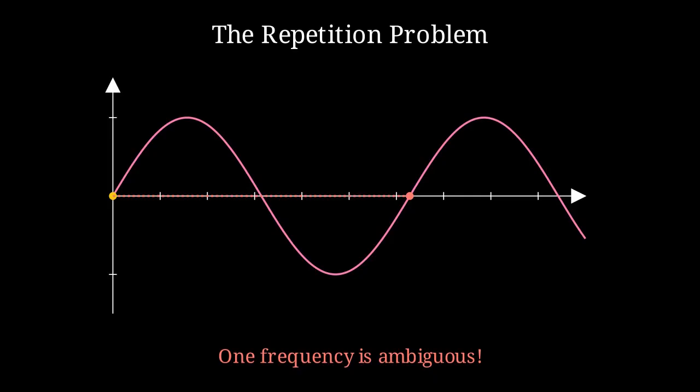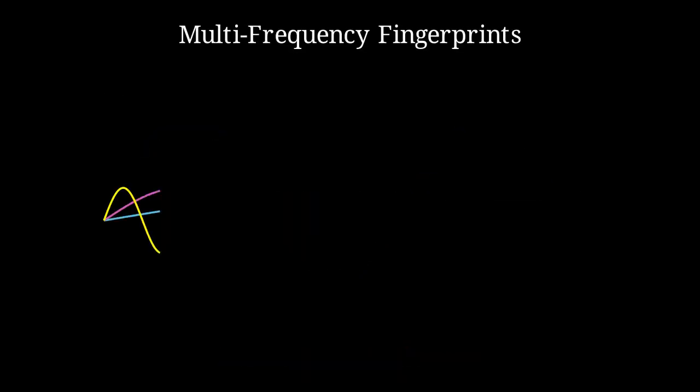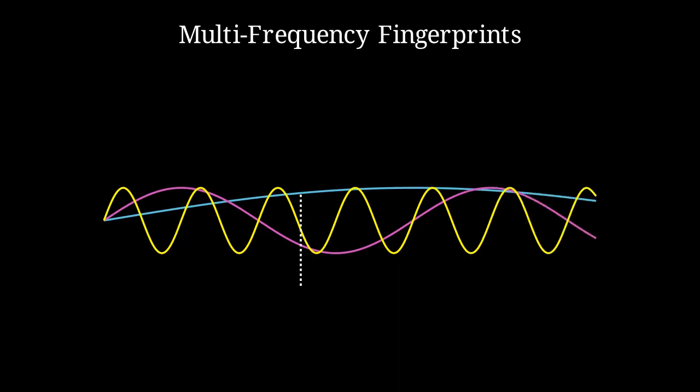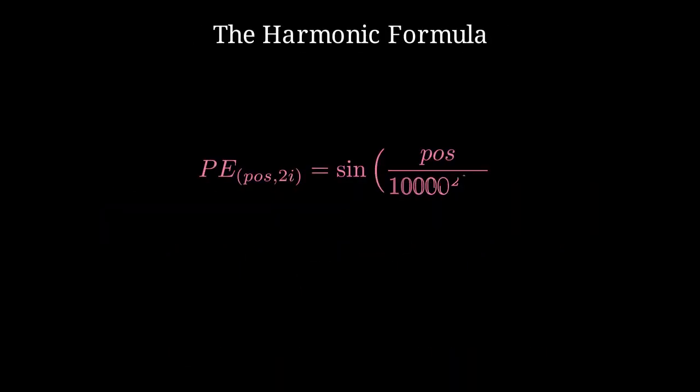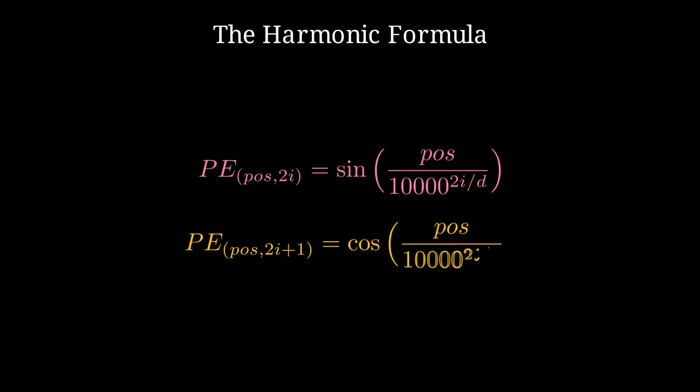To create a truly unique identity, we need something more complex than one simple oscillation. By layering multiple frequencies together, we create a high-dimensional fingerprint. This combination ensures that every step along the sequence has a one-of-a-kind signature that can be reliably decoded by the attention mechanism. The specific formula uses alternating sine and cosine functions across different dimensions.